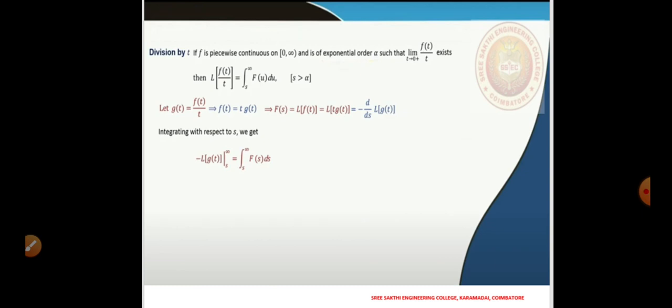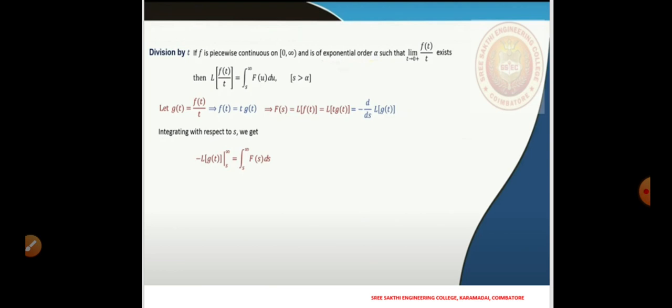Here we assume that f is a piecewise continuous function of exponential order alpha, and we have an additional, very important condition: the limit of f of t over t as t approaches 0 from the right-hand side should exist.